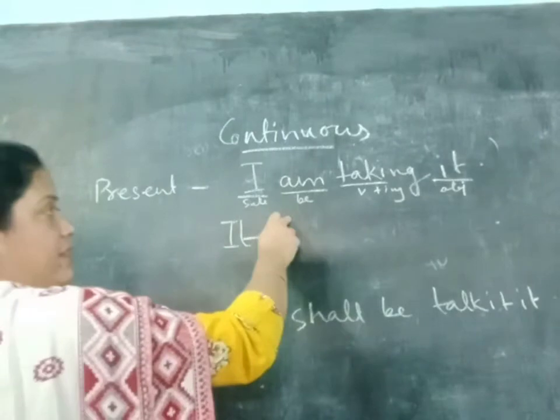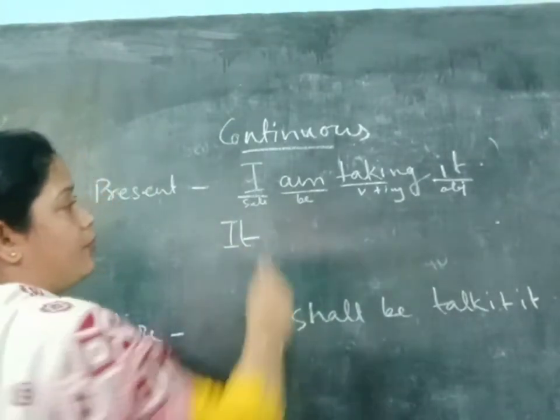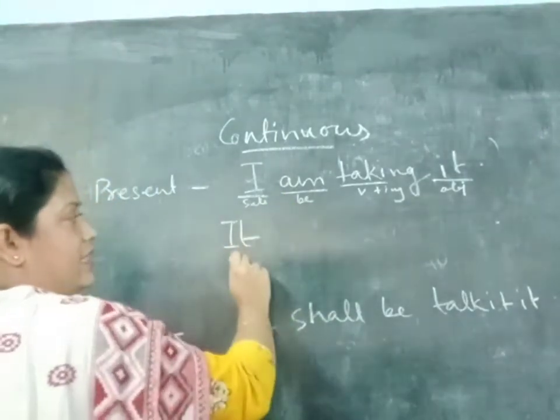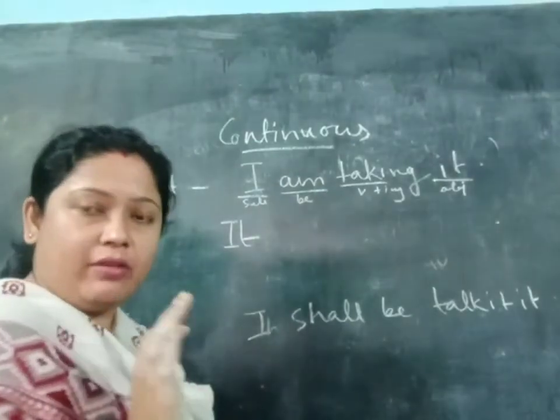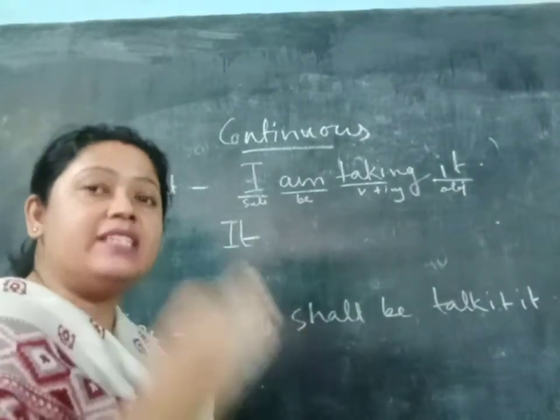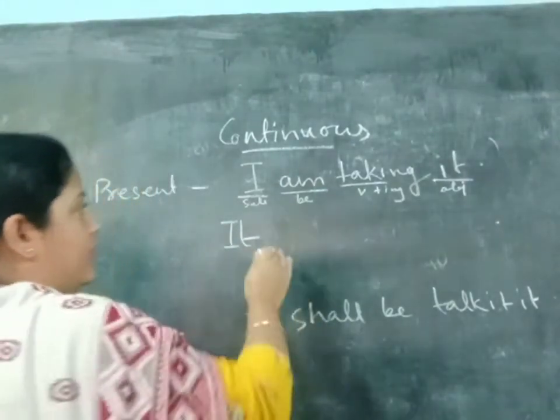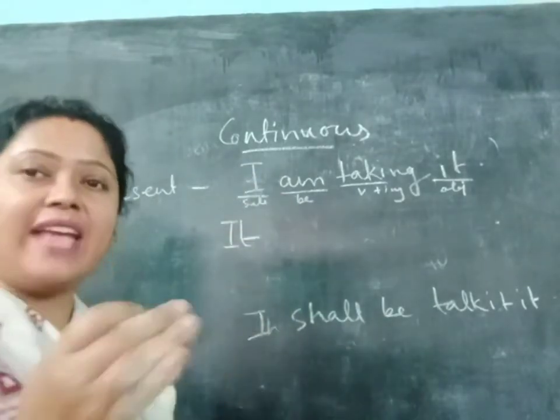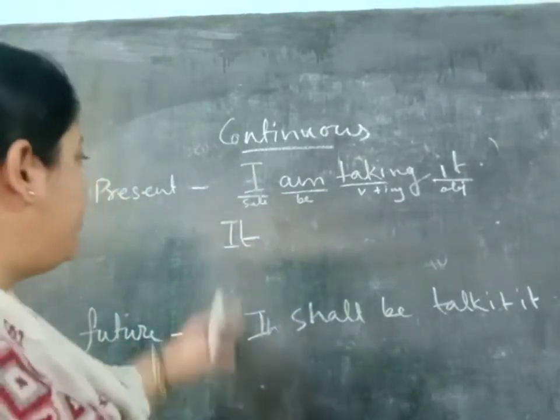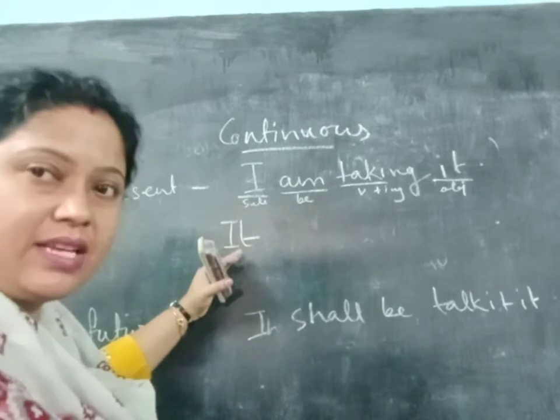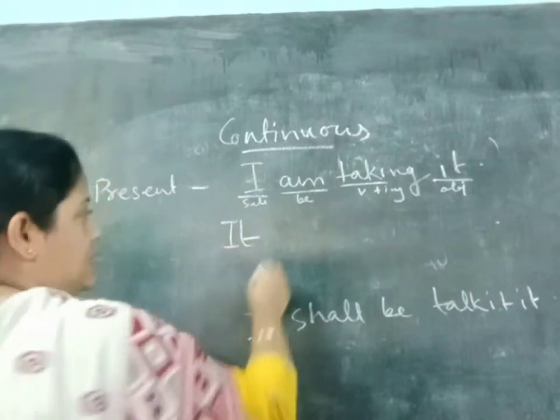Am is the be verb, that means it is present. So what will you write here? We cannot write "it am", because only after I can we write the be verb am. But here it is present tense, so the be verb should be is.